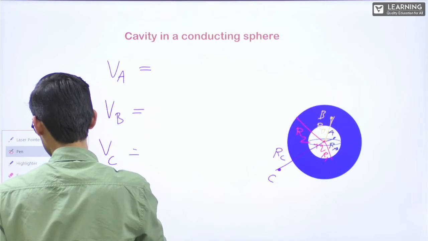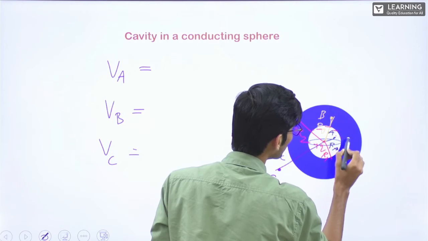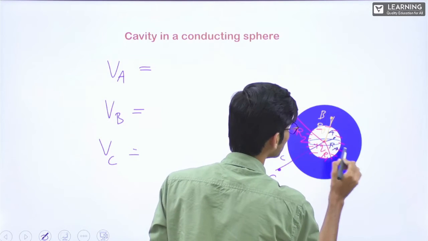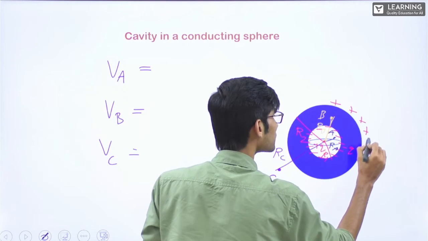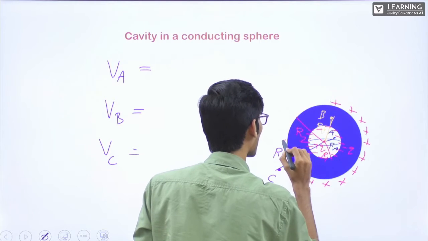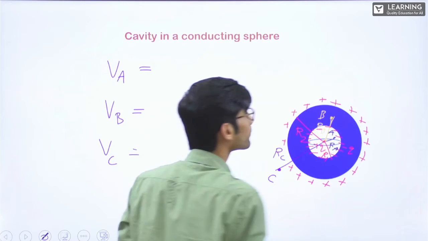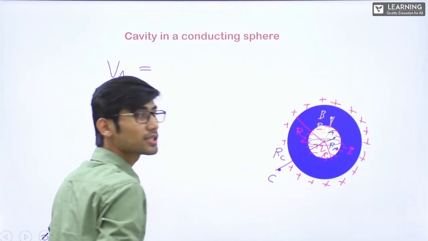Due to this plus Q at the center, there will be a minus Q at the inner surface and a plus Q at the outer surface. So now individual potentials I have to write and add.